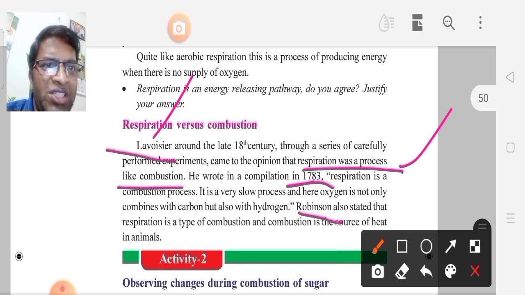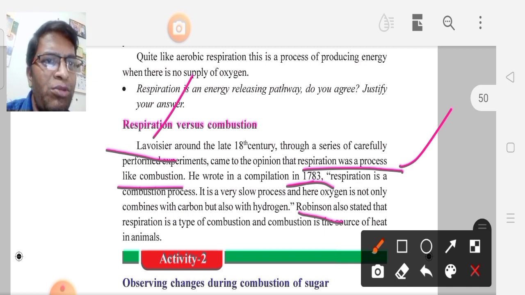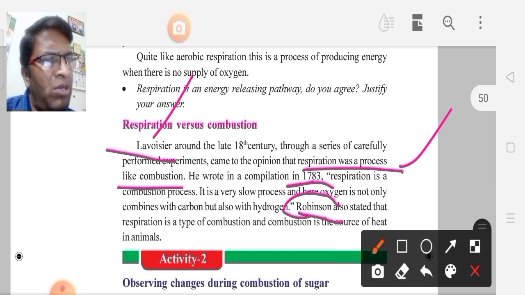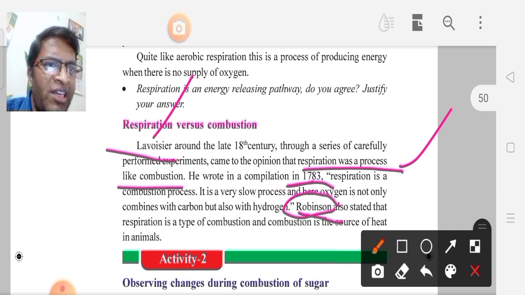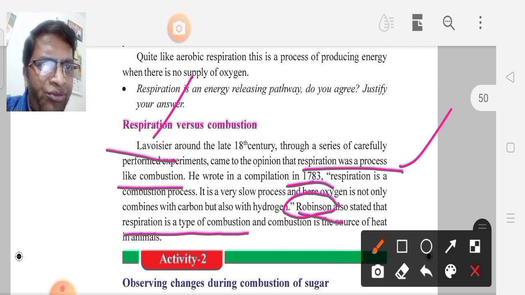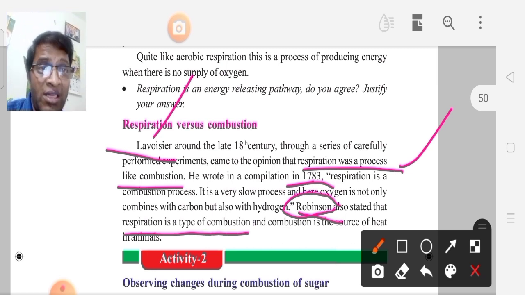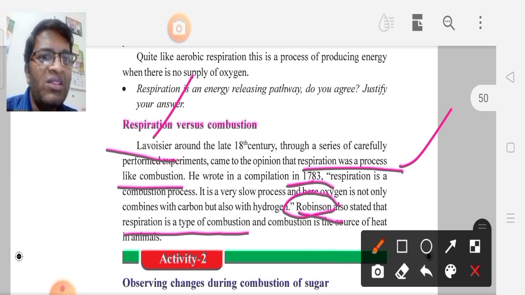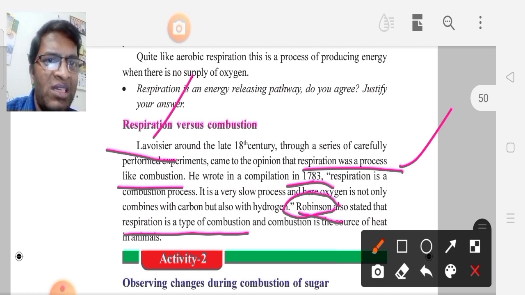Another scientist gave another definition: respiration is a type of combustion. Based on these two definitions, we can say they are the same.